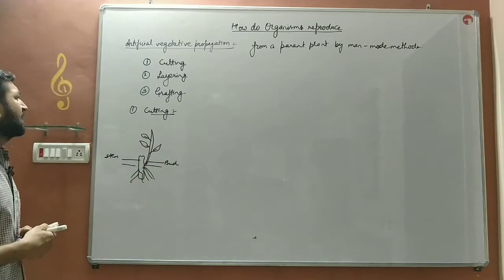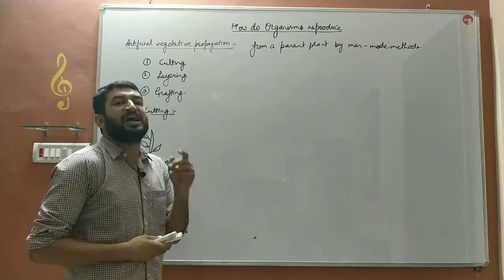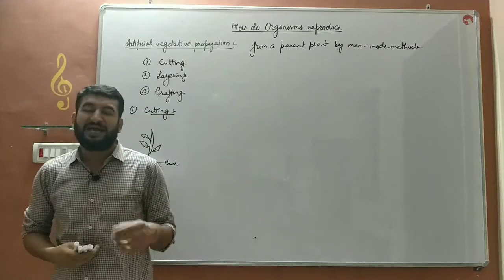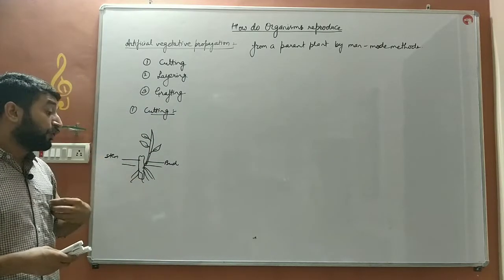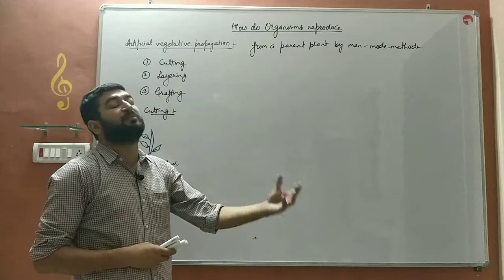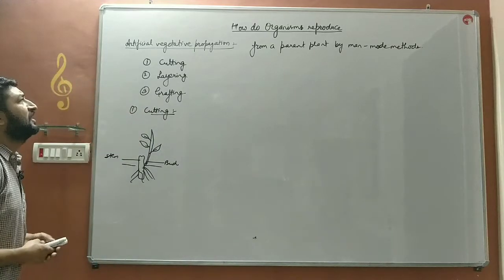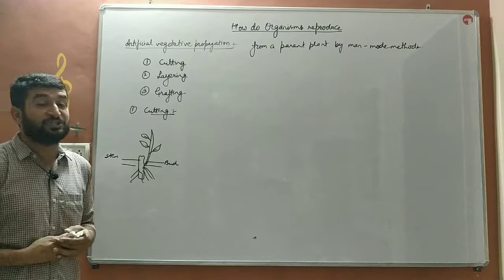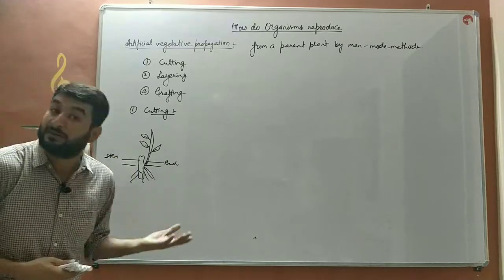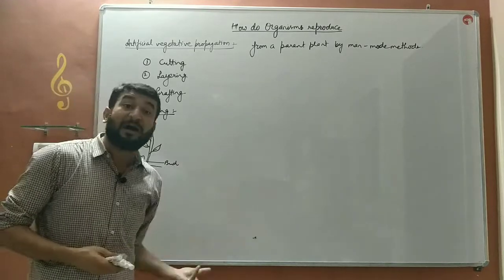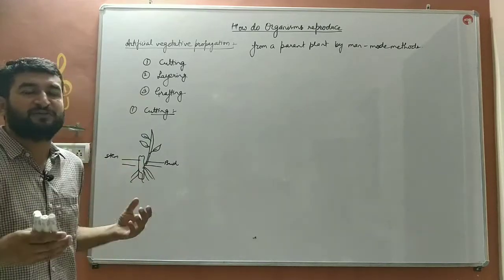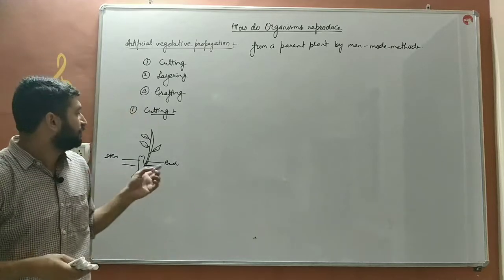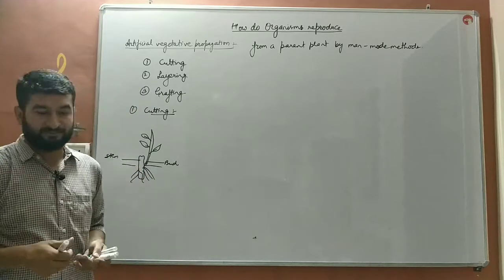So we cut the part which has the reproductive buds over it, and then we grow that part in a separate place. This method is known as artificial vegetative propagation, as humans are doing the cutting.